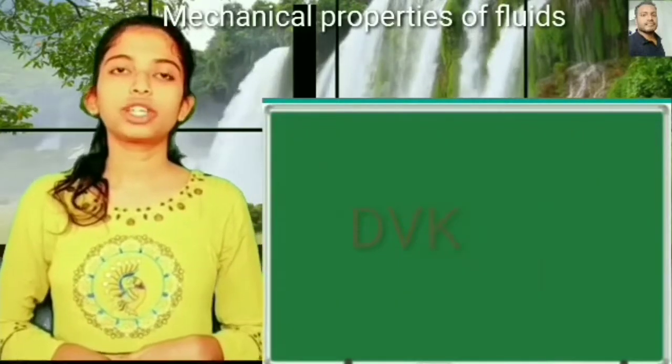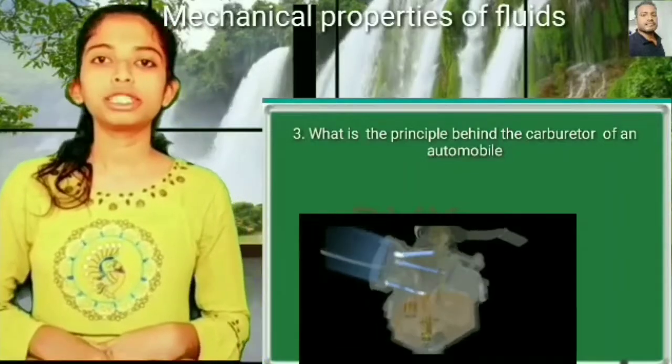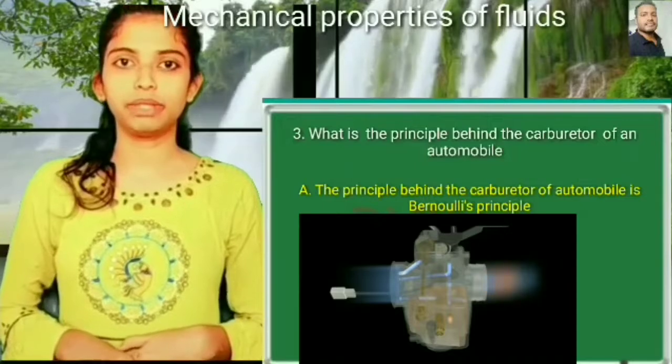Coming to the third question, what is the principle behind the carburetor of an automobile? The principle behind the carburetor of an automobile is Bernoulli's principle.